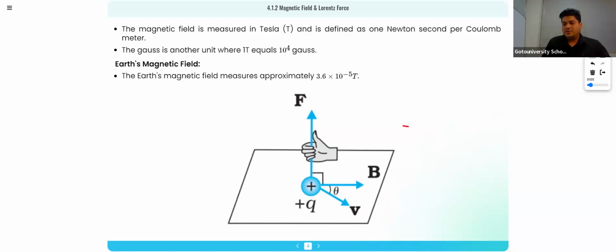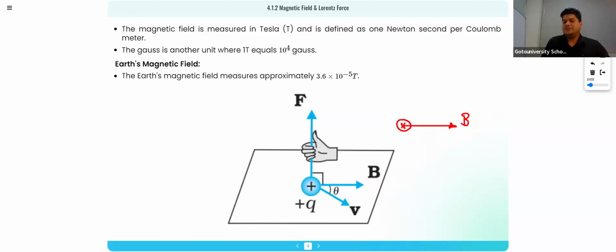Yes. So here in this case, you have a magnetic field, and you have velocity. The velocity is cross. Cross means, yes, it is going inside.